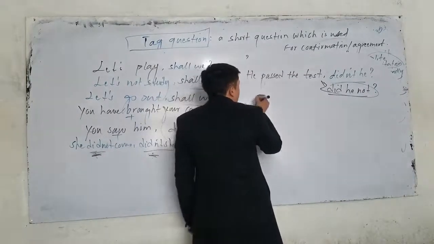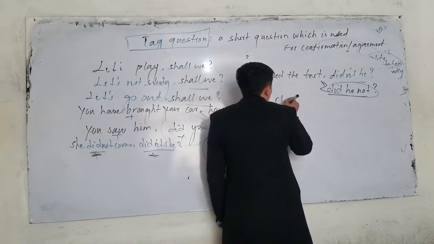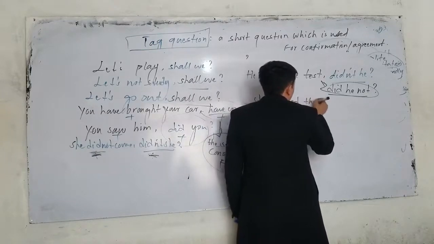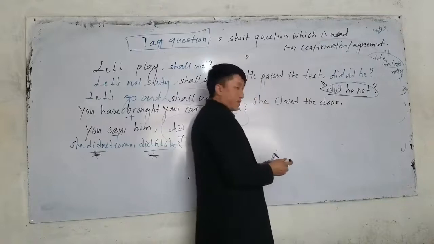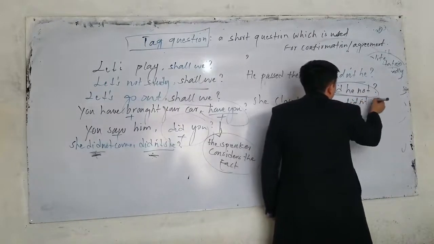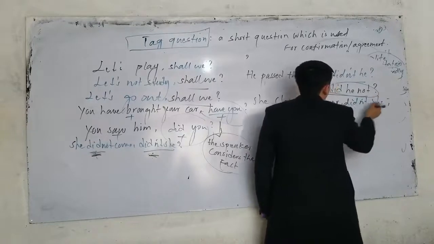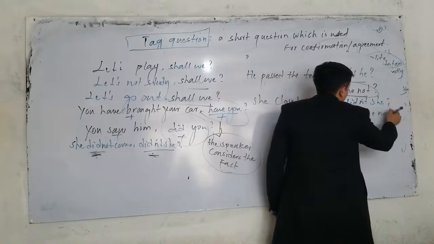Or next one, if I say she, for example, she closed the door. She closed the door. What is the tag? She closed the door. The tag is what? Didn't she? Or I can also say what? Did she not?